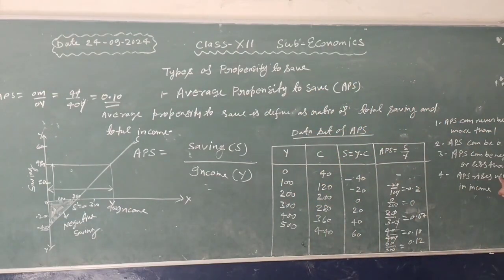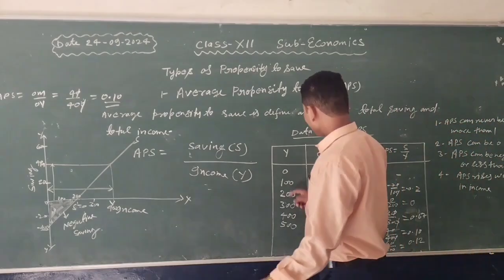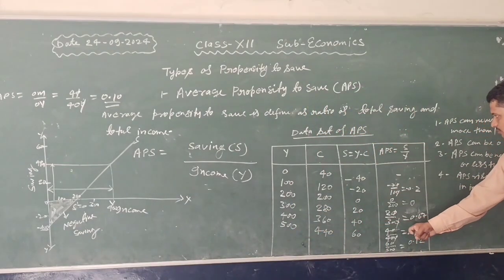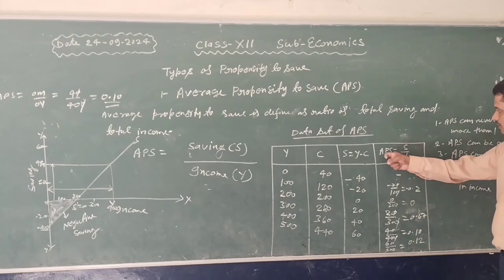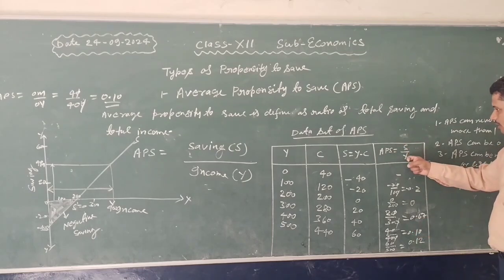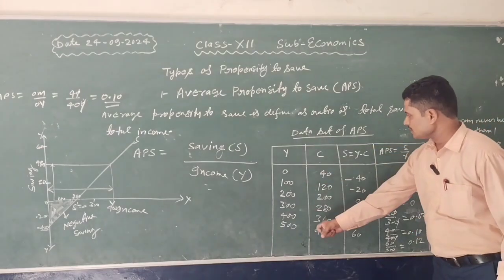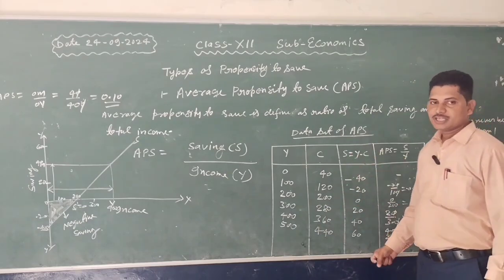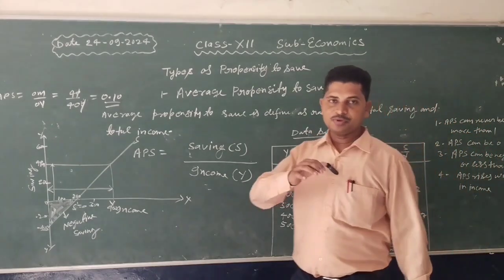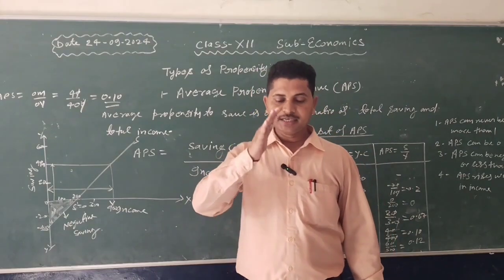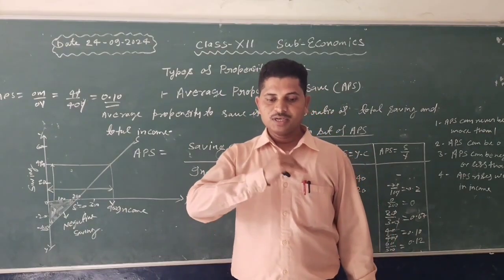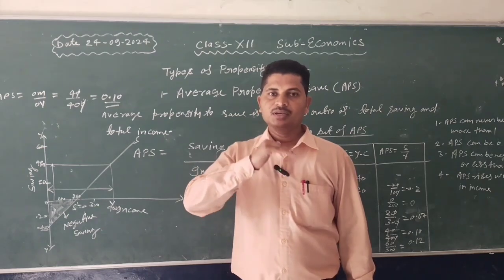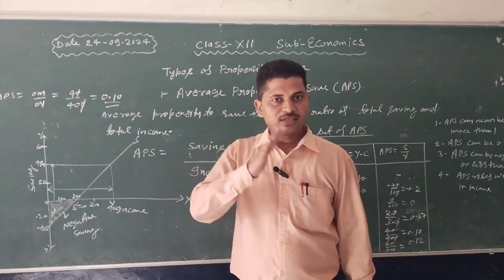APS rises with increase in income. When the level of income increases, the value of APS increases. We know that APS is equal to saving upon income. When income increases, saving also increases. Saving depends upon the level of income, which shows a positive slope. When the level of income increases, saving increases and the value of average propensity to save increases.